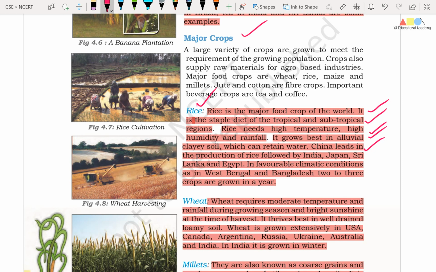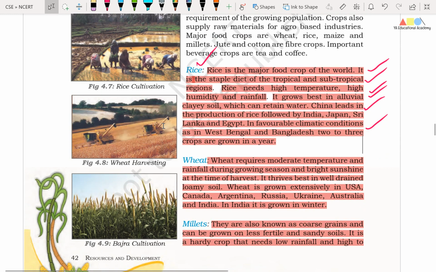Okay friends, China leads in the production of rice, followed by India, Japan, Sri Lanka and Egypt. So China is the number one country and second place is held by India in rice production. Right friends, in favorable climatic conditions as in West Bengal and Bangladesh, 2 to 3 crops are grown in a year. Okay friends, the next important crop is wheat.